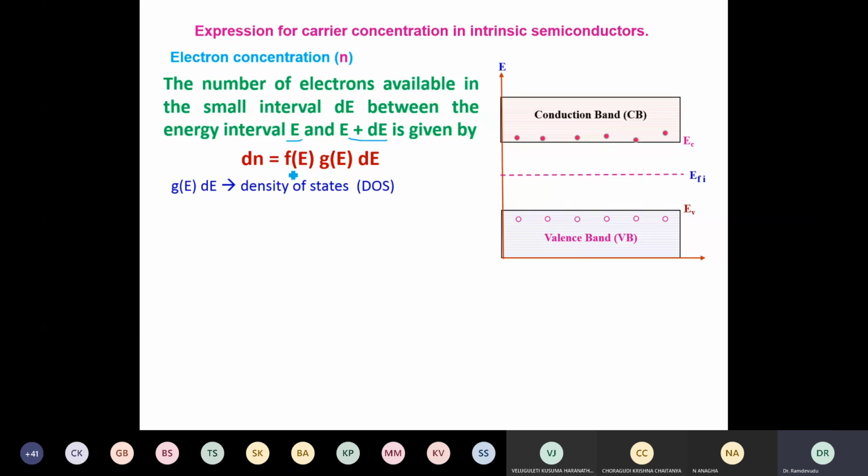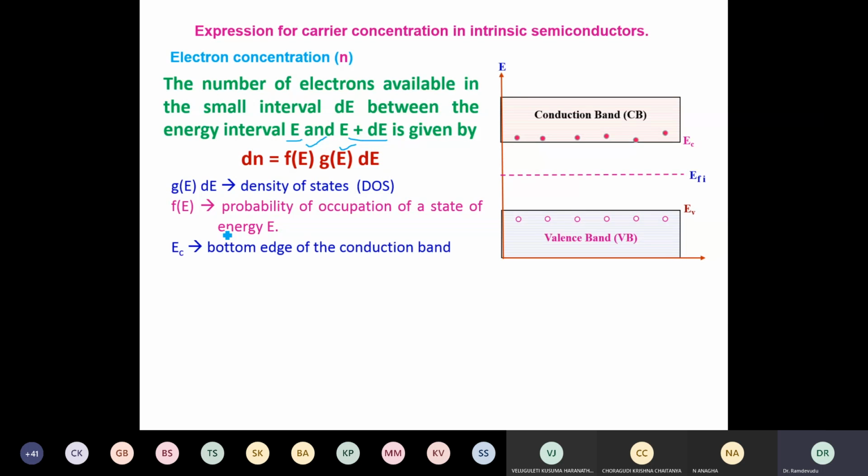To integrate this, I should know the value of f of E and the expression for G of E. Here g(E) dE is called the density of states, that is, the number of available energy states per unit volume per unit energy is called density of states. This is the probability of occupation. f of E is the Fermi function, which we have written as f of E is equal to 1 by 1 plus e power (E minus EF) by kT.